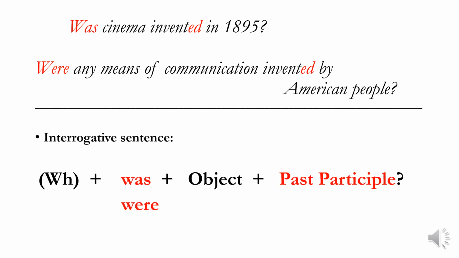So, in order to ask a question, we should use a WH question word, then was or were, then an object, past participle, and of course a question mark.